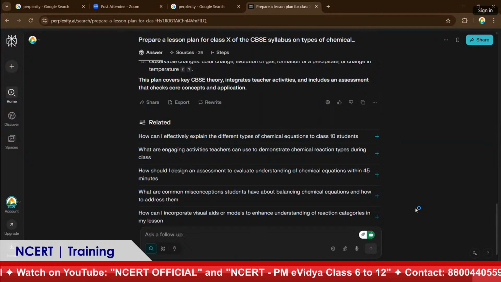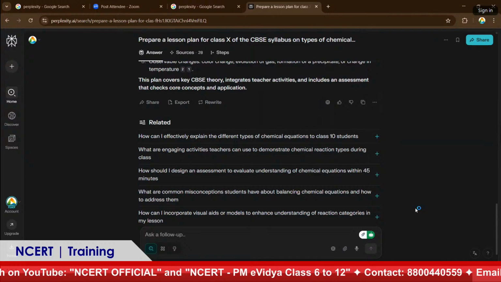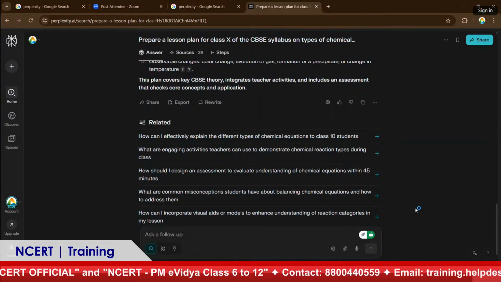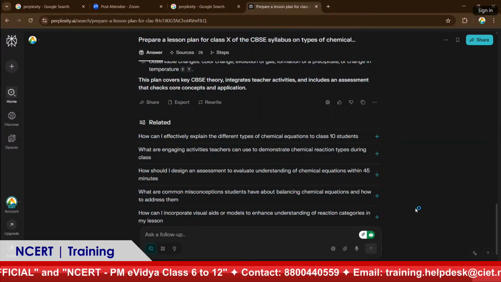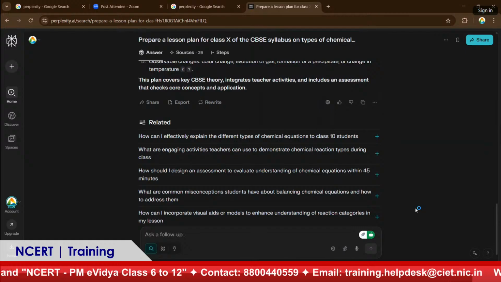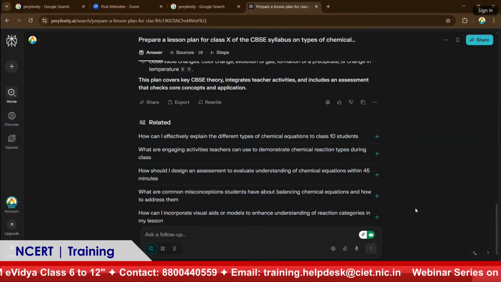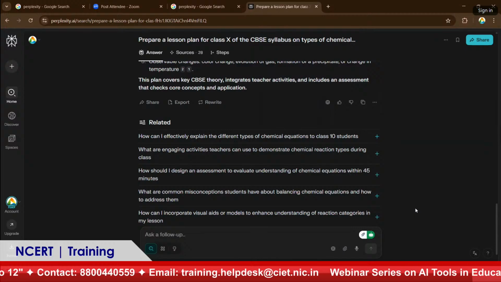So it will give you that relative content, because many of our students may be attending NTSE exams or NMMS exams, or aspiring for IITs. So for them these relative things will help them. So that's how this lesson planning works.